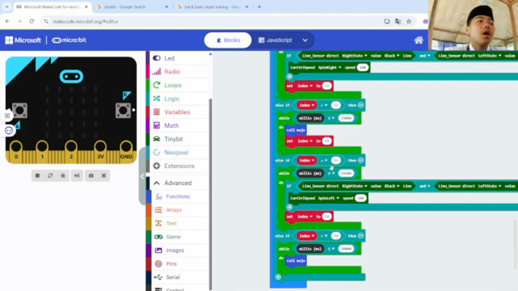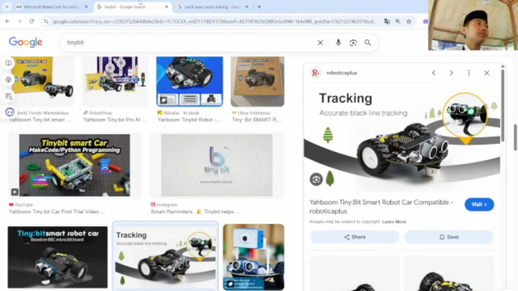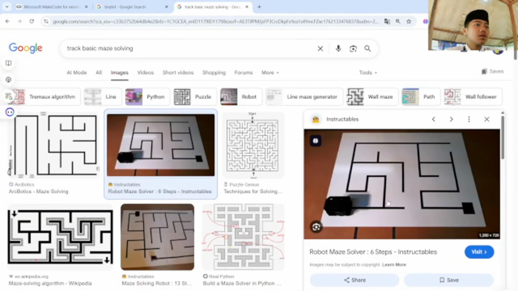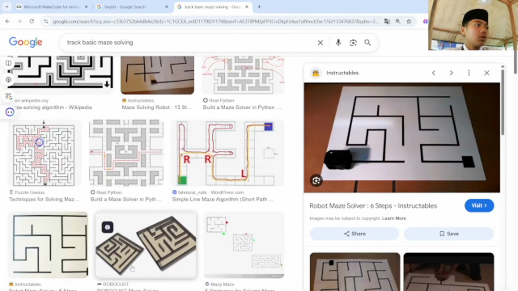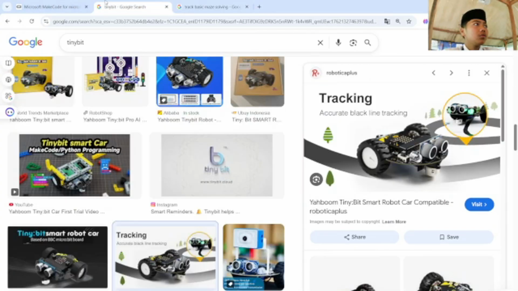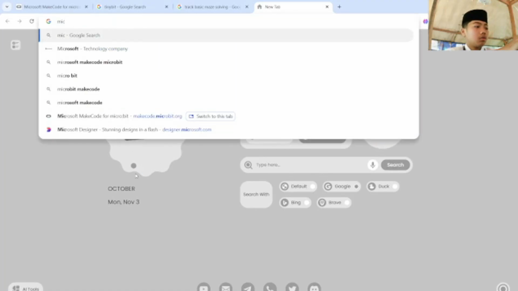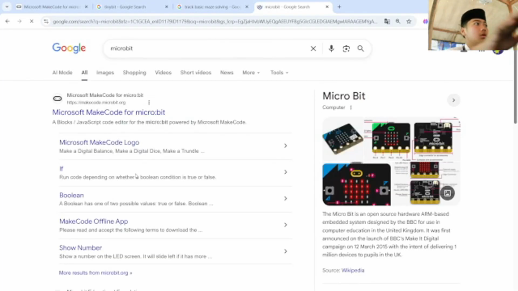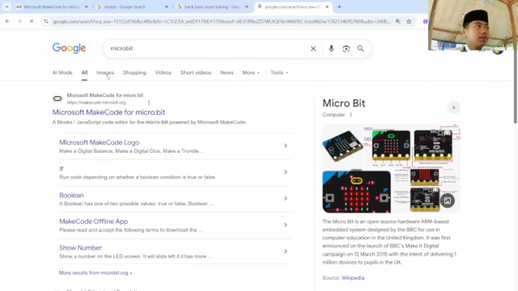So maybe I'm sorry if I have many mistakes in my work. So the conclusion is yes, if you want to make this code, you need to have a track basic maze method thing. Maybe you can buy online or others, and then you need to have a Tinybit and also the micro:bit, like this image.